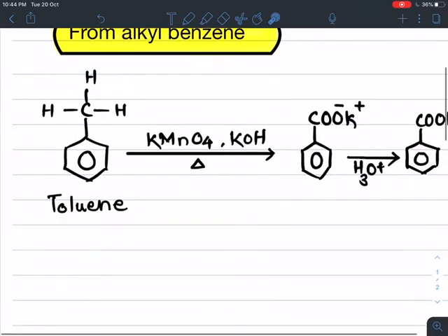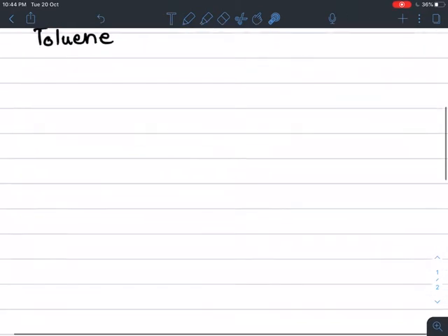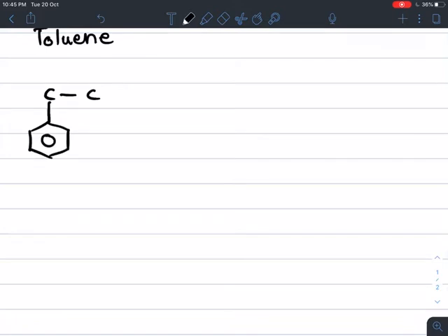If we take one more example, ethyl benzene: ethyl means an alkyl group containing two carbons, and according to valency this carbon is attached to the benzene ring, and we complete the valency of these two carbons with hydrogen. The name of this compound is ethyl benzene.